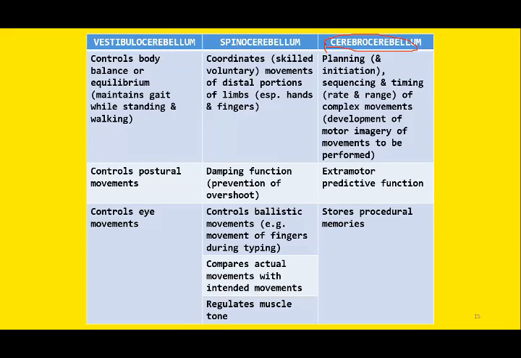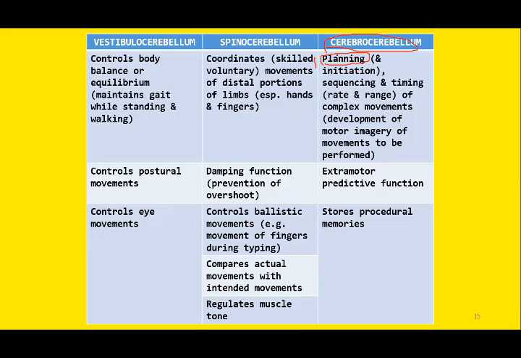And if you remember, the cerebrocerebellum is the area of the lateral zone. So if you remember the two lateral zones of the cerebellum on either side of the vermis, these are the region of the cerebrocerebellum. And the first and most important function of this part is planning of the voluntary skilled movements.